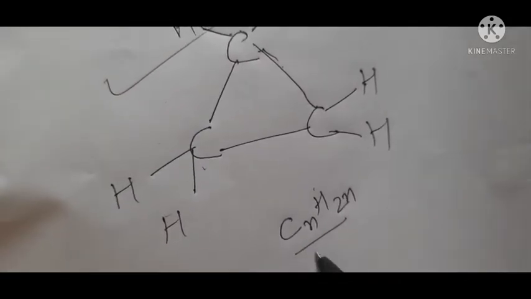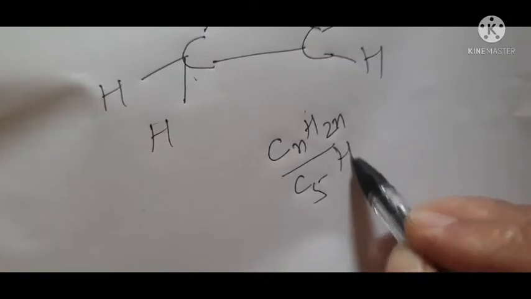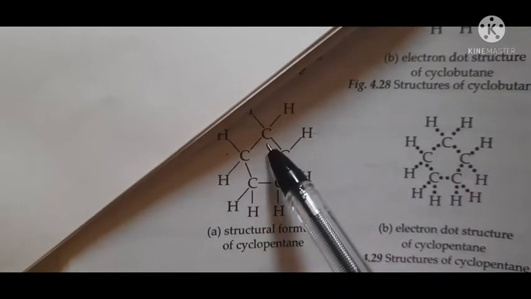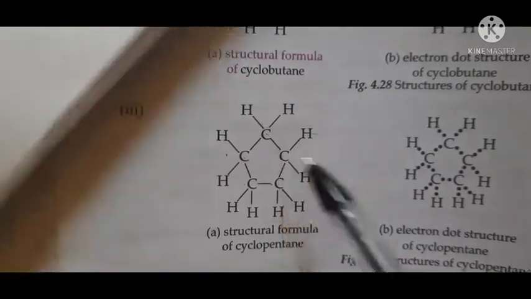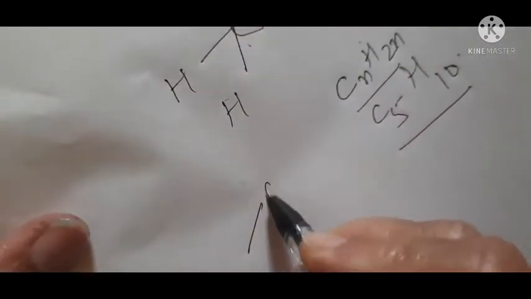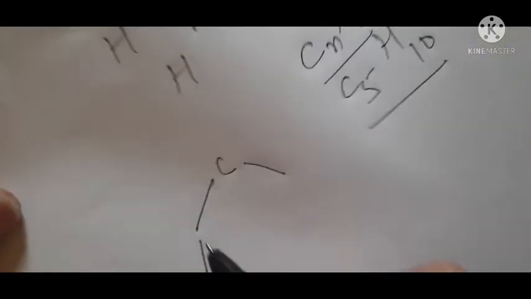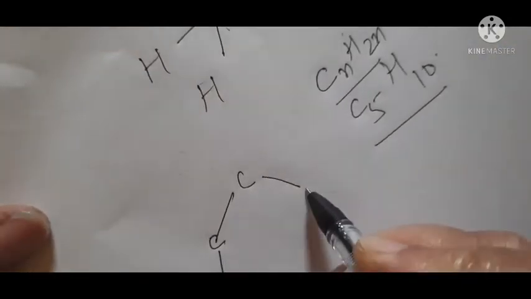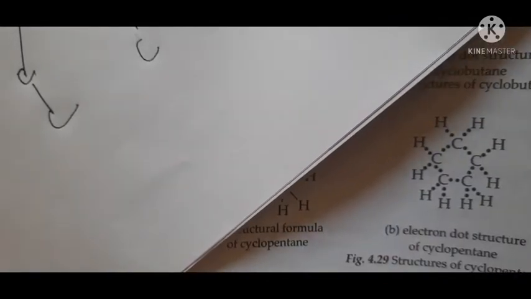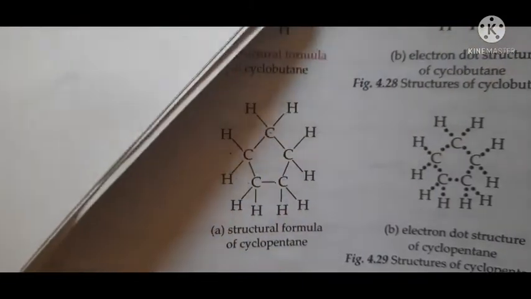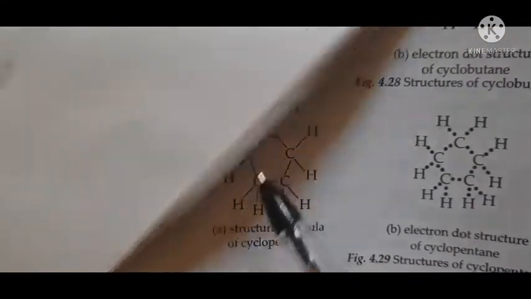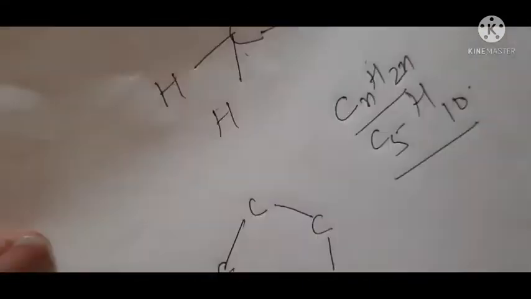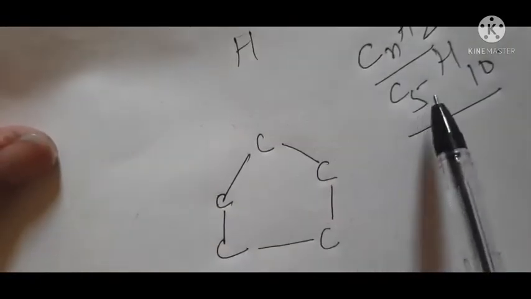In the case of pentane, this is C5, so H will be 10. And what is the structure? 1 2 3 4 5. So this is C, C, C, C, C. Just see here, what is this?